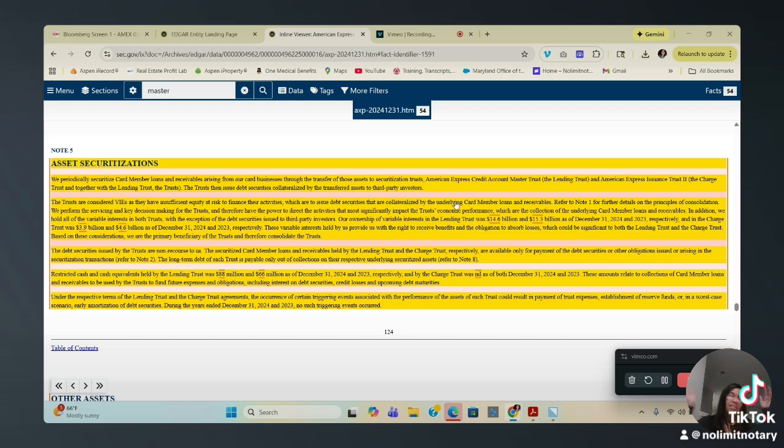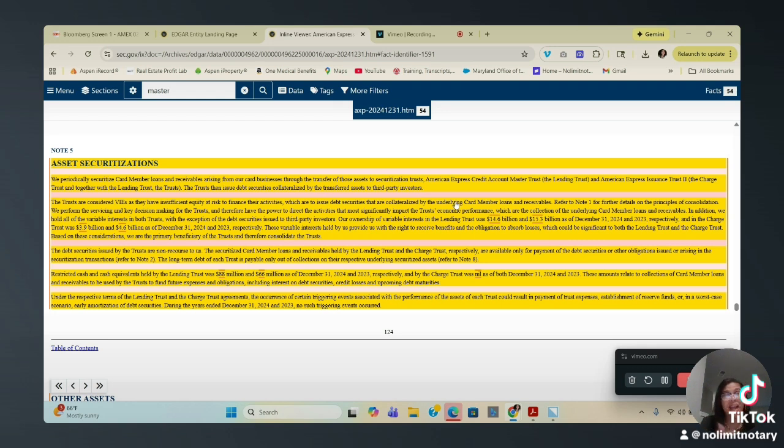Boom. That's what I've been saying. So they've been transferring your things, your payments to third-party investors, which means they no longer own them. Meaning American Express is just a servicer, not the actual owner of the debts. And yet they're bringing you in court and telling you that you owe, and they're telling you all these things, but really don't have the right.